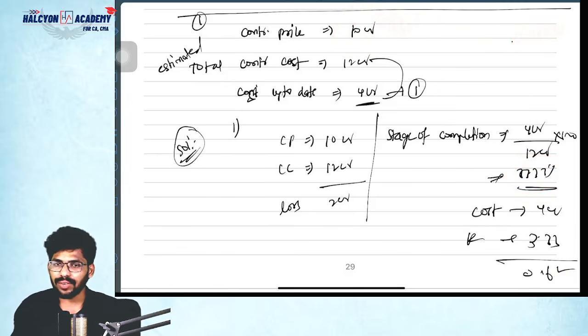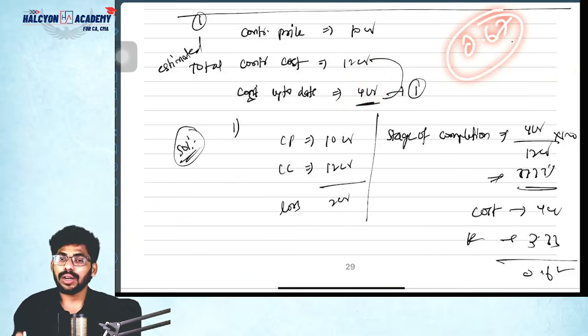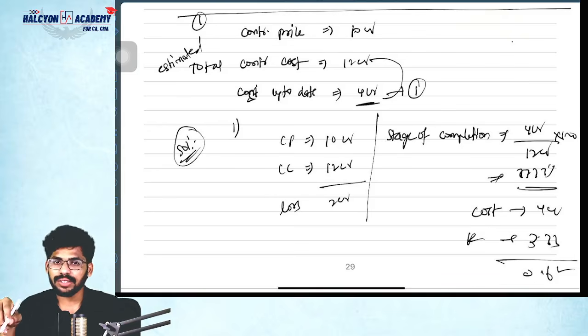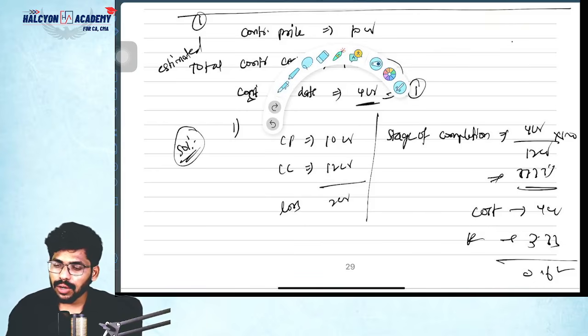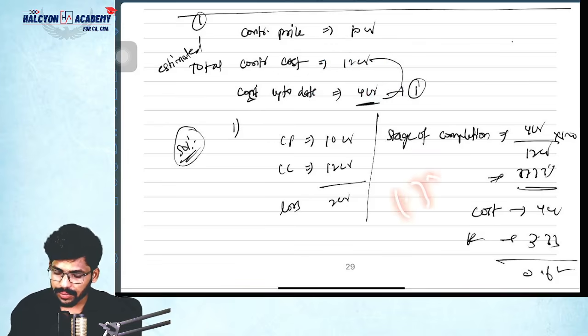That is the contract revenue. What is the contract cost? 4 crores. So how much? 3.33 minus 4. How much? 0.67 is the loss. Current year loss is 0.67. Future loss is 2 minus 0.67, how much? 1.33. This is the future loss.